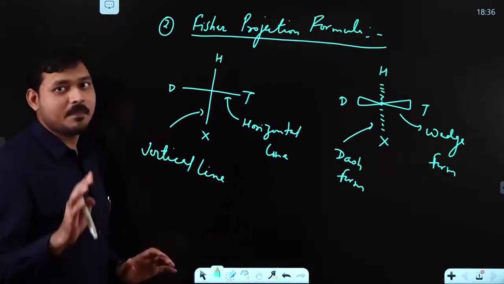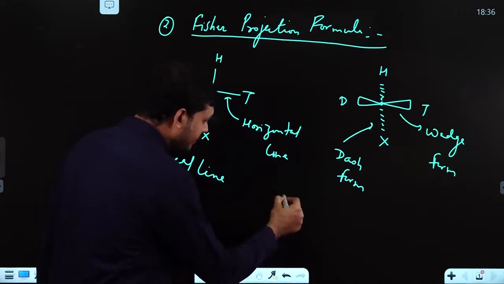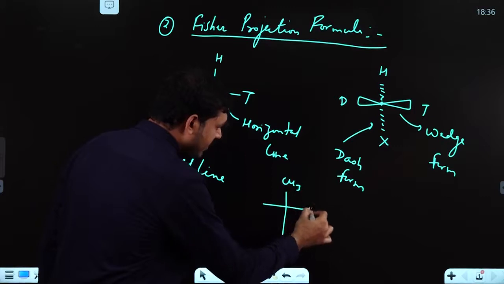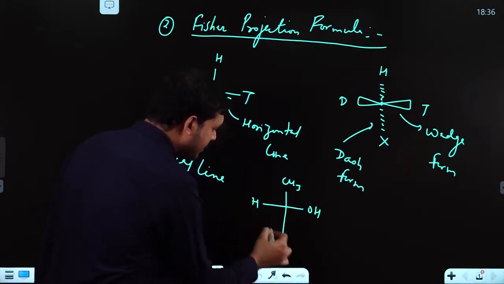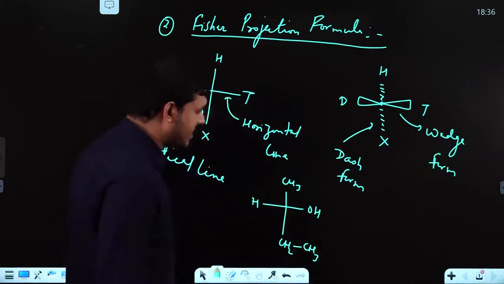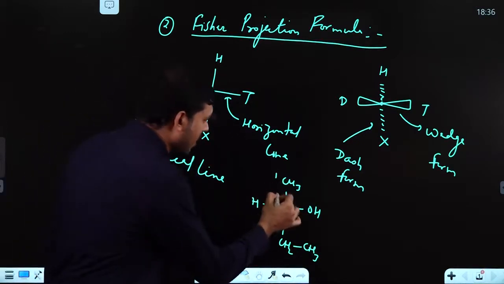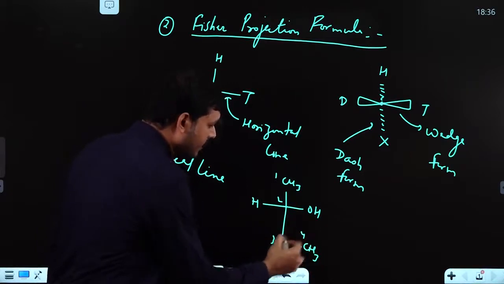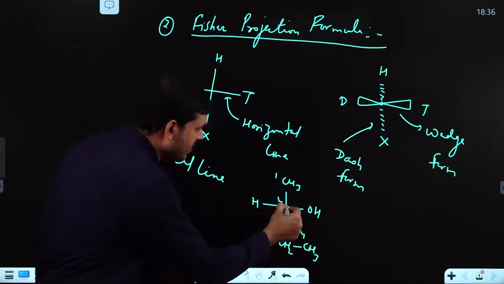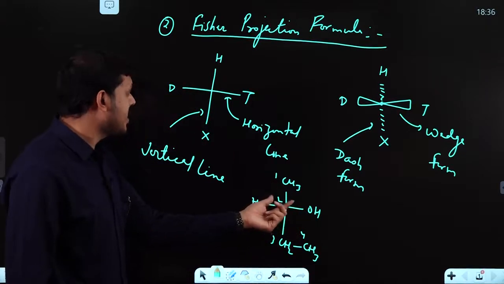As an example, if you have to draw the Fisher form of CH3, OH, H, CH2, CH3, you can see a 4 carbon chain, 1, 2, 3, 4. So this is simply butan-2-ol. This is the carbon through which you have done the Fisher projection.